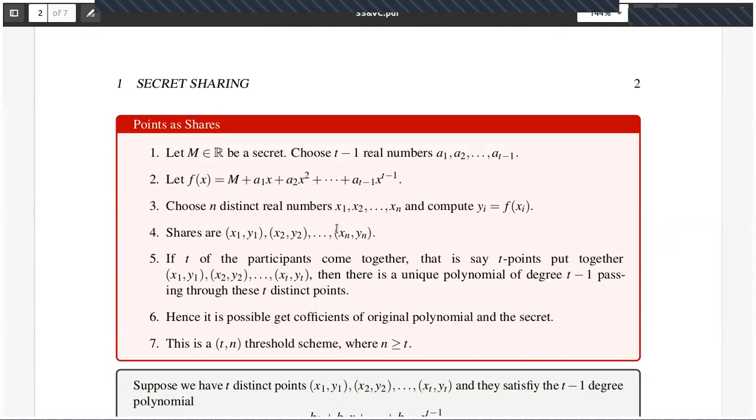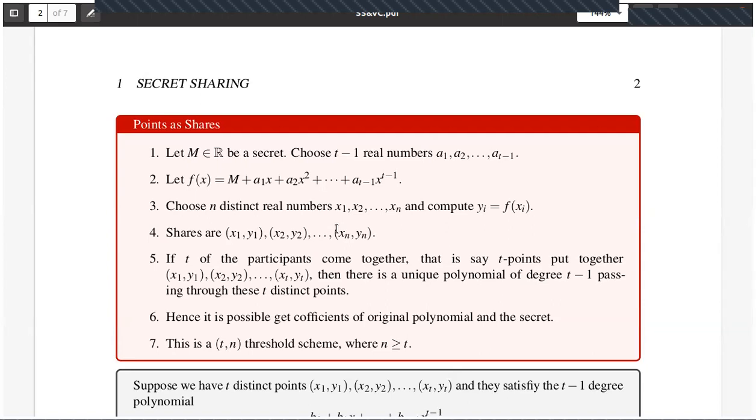So in particular, you can choose x1, x2, ..., xn as 1, 2, 3 up to n. They are distinct real numbers, right? Now we put x1 in the function f of x1, and you get y1. Like that, we have n points. You choose n distinct real numbers, so you will get n points on that curve defined by this polynomial, right?